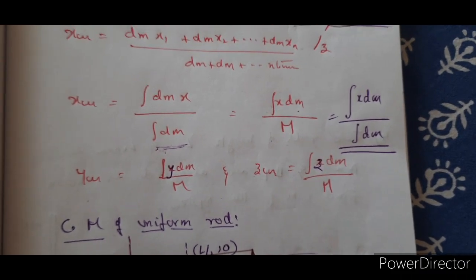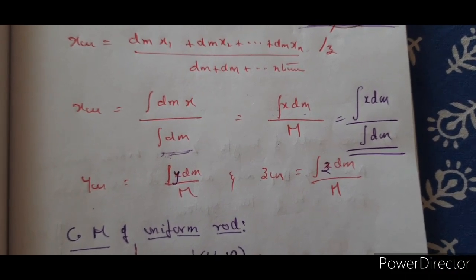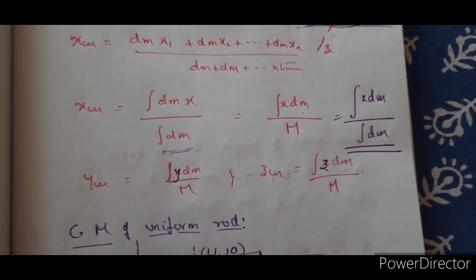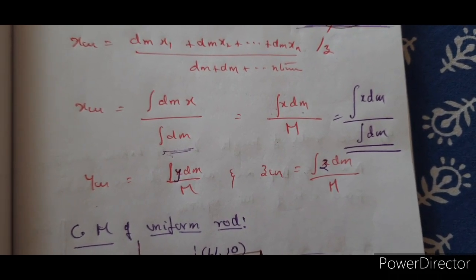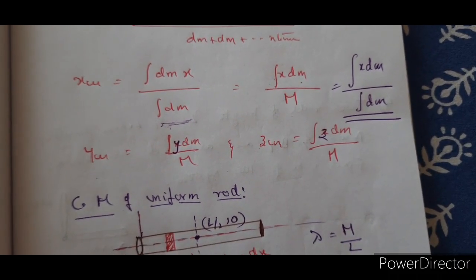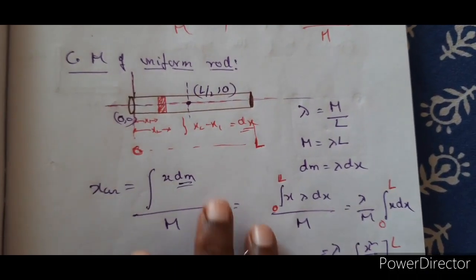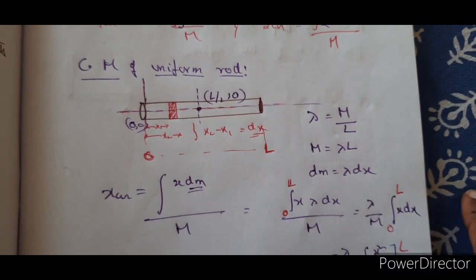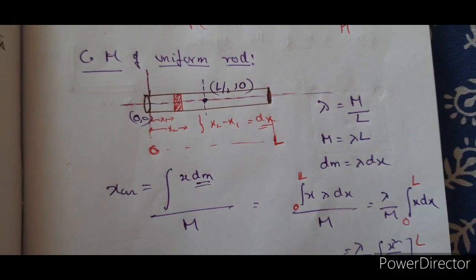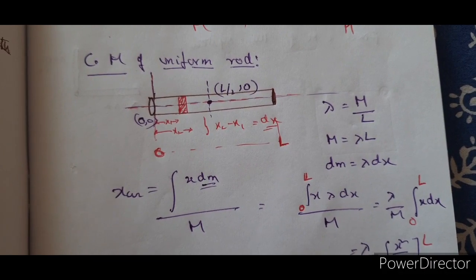Okay, so let us start applying these concepts, like finding the x, y and z coordinates of center of mass of a body as a whole, with continuous mass distribution. Let's start with the uniform rod. When it is a uniform rod, you all pretty well know, no need to derive here. When you say it is a uniform rod, that means the radius is constant and the density of the rod is the same everywhere, that is, the linear density is the same everywhere.